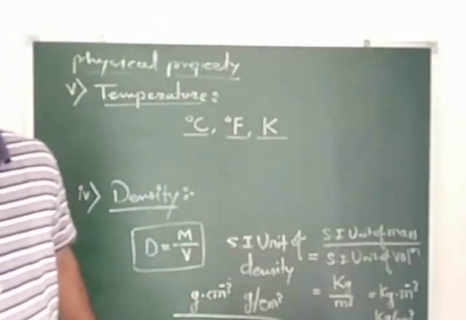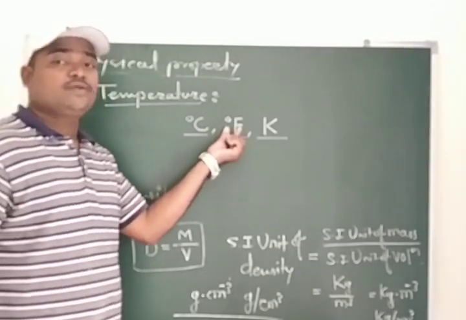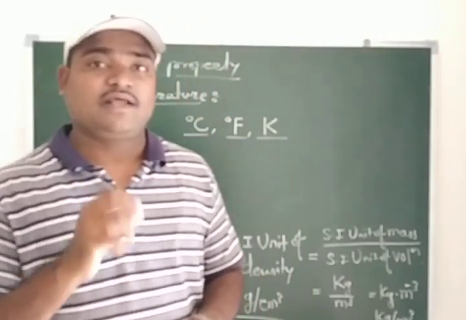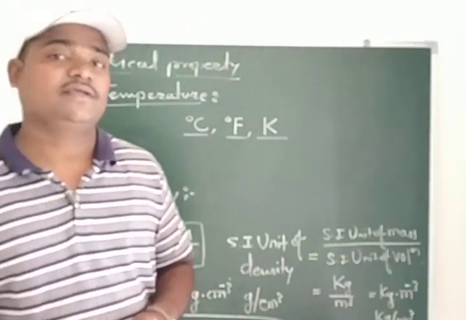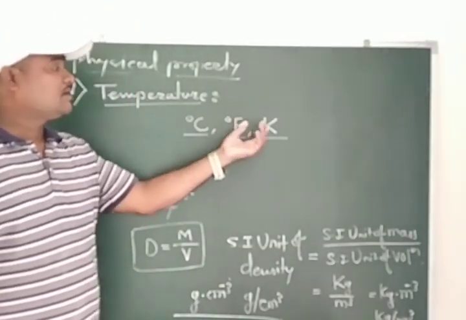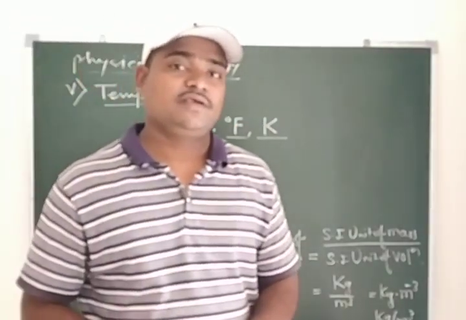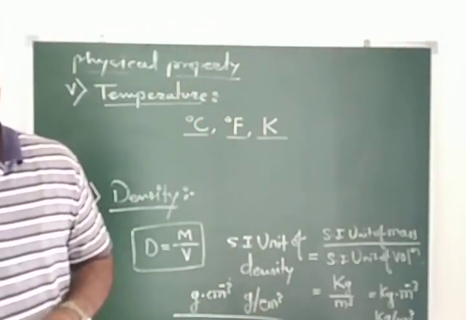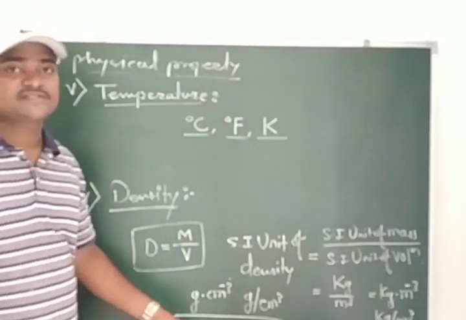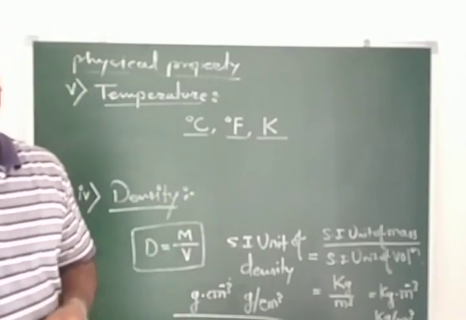Now if we use another thermometer for medical purposes, for the measurement of our illness or body temperature, some doctors use the degree Fahrenheit scale present in that thermometer. And the next scale, which we use for different research purposes, is Kelvin. Now how the interconversion between these three scales works, that we are going to learn.